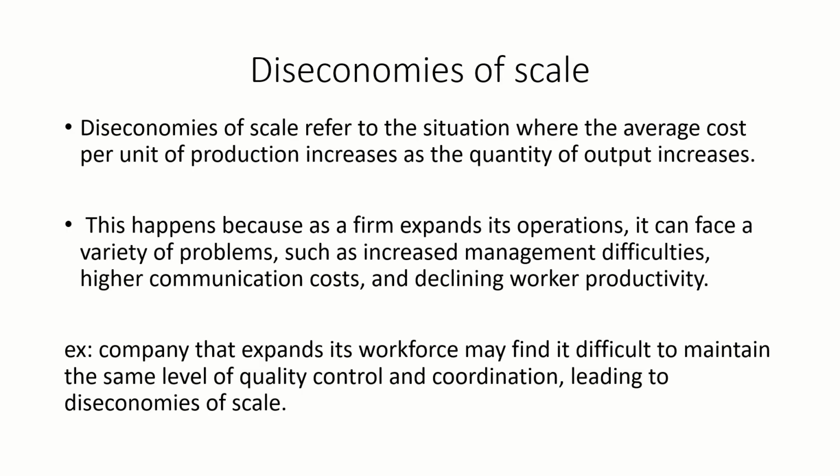Now let's talk about the diseconomies of scale. This is the opposite of economies of scale. Diseconomies of scale refer to the situation where the average cost per unit of production increases as the quantity of output increases. As I said earlier, just because the quantity of output increases, it will not always reduce the average cost per unit. This is called the diseconomies of scale.